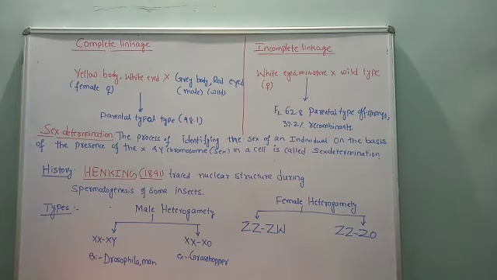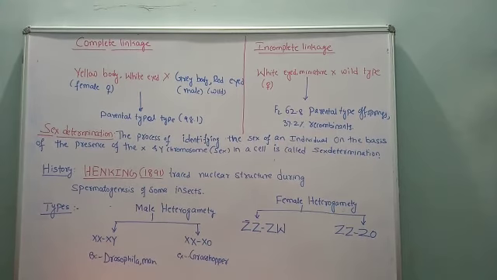This male heterogamety is again divided into two categories. The first subtype is the XX-XY type of sex determination. There is one more type of sex determination, called the XX-X0 type of sex determination.